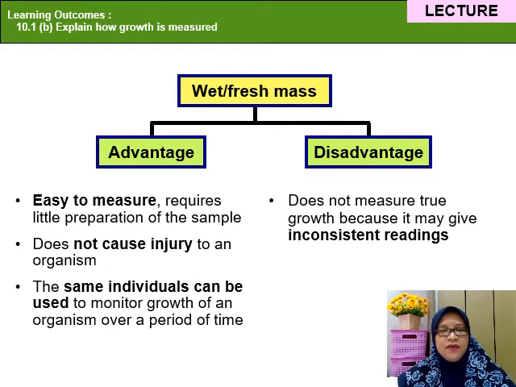The advantage of using wet mass to measure growth is that it is easy to measure because it requires little preparation of the sample. It also does not cause injury to an organism, and the same individuals can be used to monitor growth of an organism over a period of time. But the disadvantage of using wet or fresh mass is that it does not measure true growth because it may give inconsistent readings. Why? Because water content can increase or decrease regularly depending on the organism's water intake.